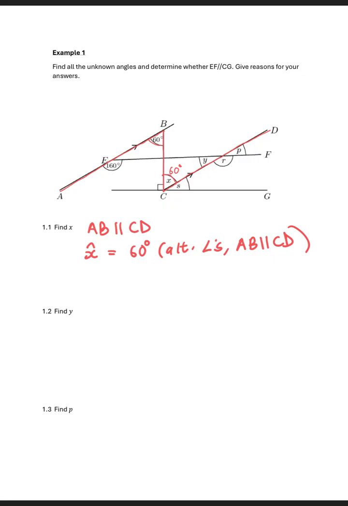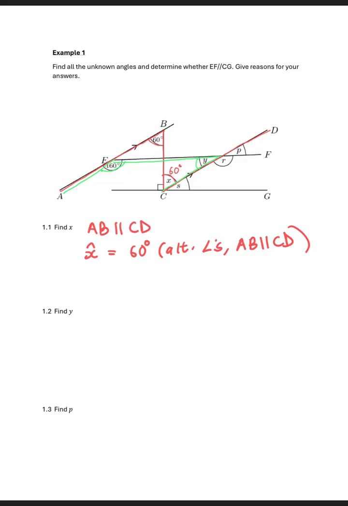If you look at Y, it forms a C shape. So if this is the C shape I'm referring to, it means this angle and this angle are co-interior.